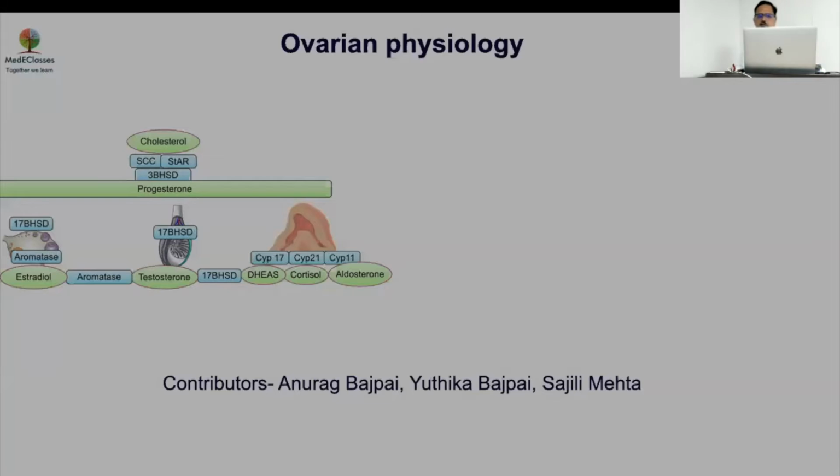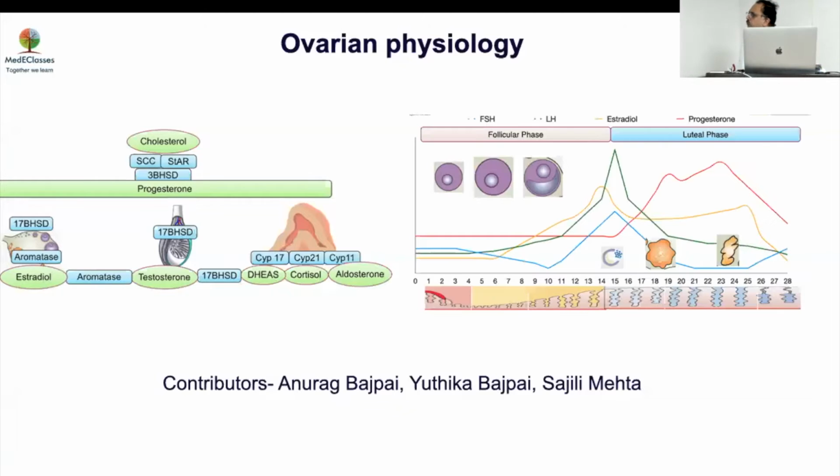Know that ovarian factors can cause problems ranging from early puberty to late puberty, to anovulation, to hyperandrogenism, and they are very important from a pediatric endocrine perspective. When we talk about ovarian physiology, we are talking about two basic things. One is the fundamental process through which the ovarian steroids, the estrogens, are produced, and then the cyclical changes which happen. Both are important in that perspective.